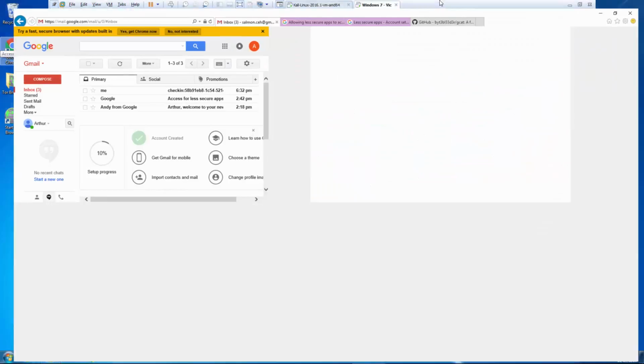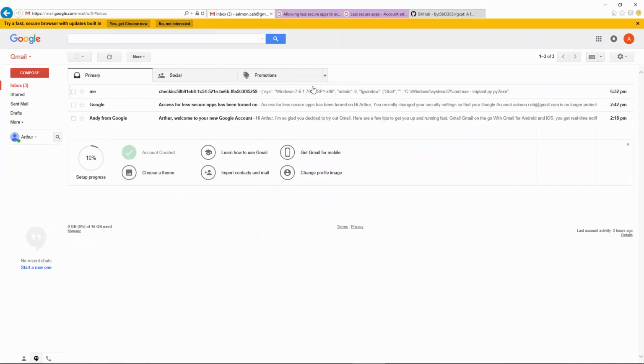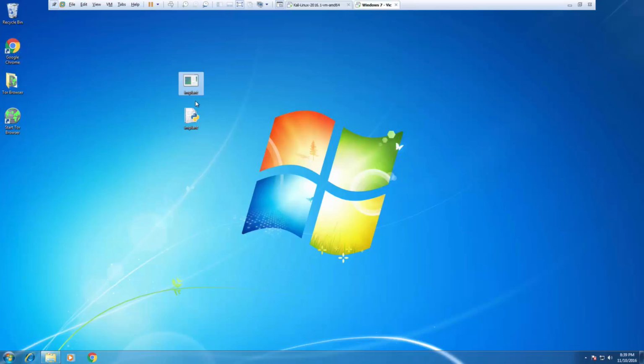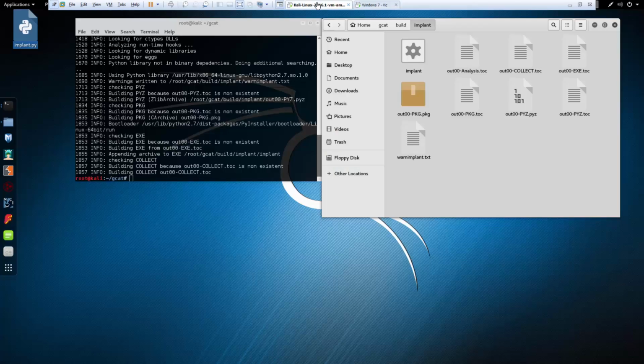When you run your executable, it actually will check in. Here is the check-in on my Gmail. So just to make sure, I'm going to double click on it again, and it should send another check-in to Gmail. All right, so what I can also do is I'm going to hop back over to my Kali machine.